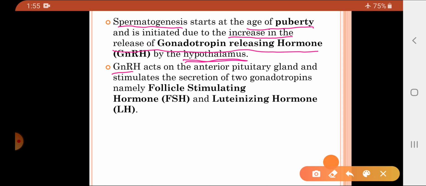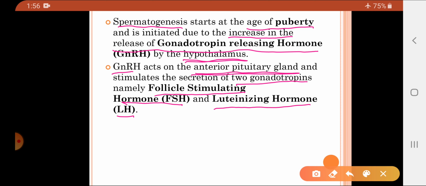Now this gonadotropin releasing hormone acts on the anterior pituitary gland. That is, the hormone released by the hypothalamus reaches the anterior part of the pituitary gland, and we all know that the anterior pituitary is considered the master gland of our body. By the activation of the anterior pituitary gland, it releases two gonadotropins. One of the gonadotropins is called the follicle stimulating hormone, shortly called FSH, and the other one is the luteinizing hormone, called LH.